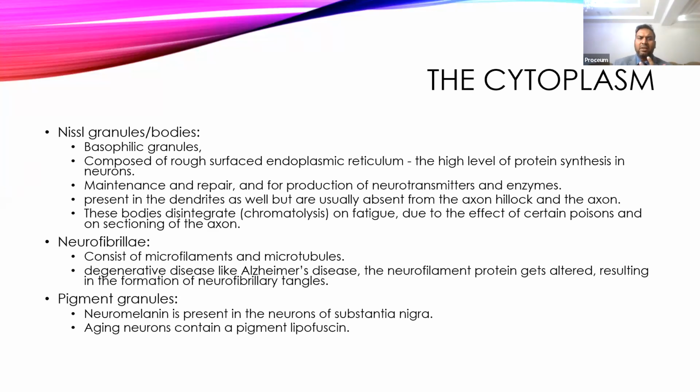Okay, now apart from this, the soma also contains granules which contain pigments. When they contain black color pigment, they are called neuromelanin, which gives a blackish or grayish color to the neurons.